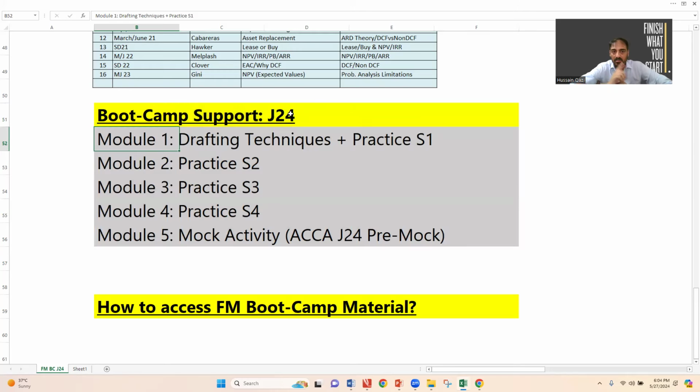Module number 1, drafting. Module 1 includes the drafting technique video plus practice session 1. Module 2, the practice session 2. Module 3, the practice session 3. Module 4, the practice session 4. Module 5, the mock activity for the ACCA June 24 pre-mock. These are the 5 modules. Sir, how will we get these modules?